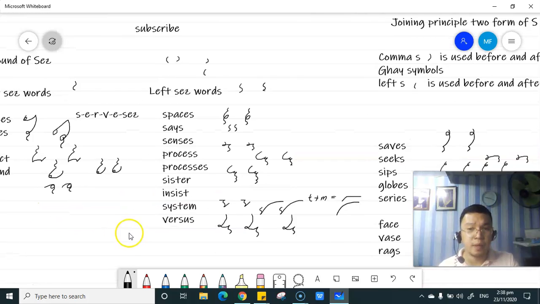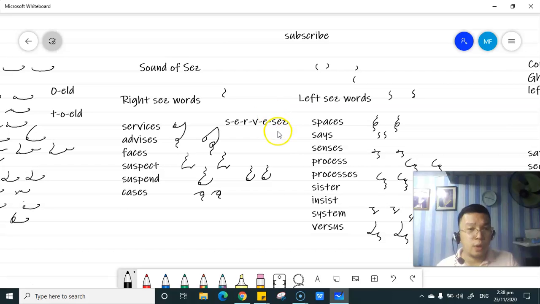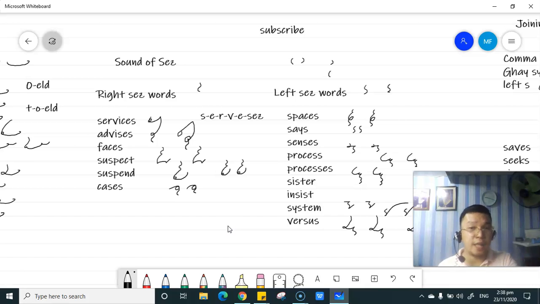So that's the time you are going to apply it in writing or in understanding the sound of ses, the right ses words and the left ses words. Okay? So again, you have to focus on the before and after symbols and then apply the right ses or left ses. That is the determination, no? Diyan nyo siya i-analyze kung kailan kayo gagamit ng right ses words and then the left ses words. Okay, class? Are we clear? I hope you understand. And if you have questions, please message me in the group.